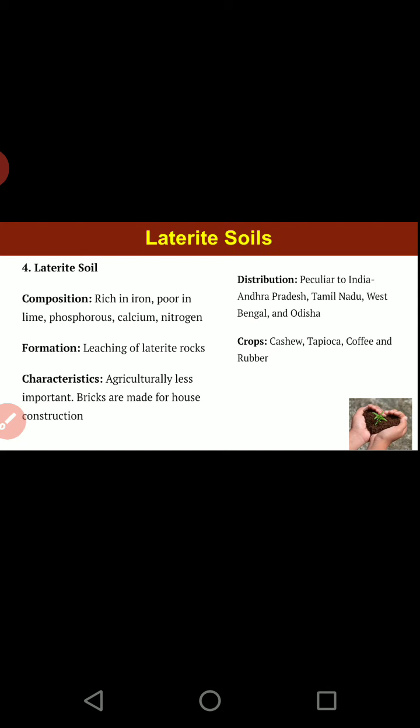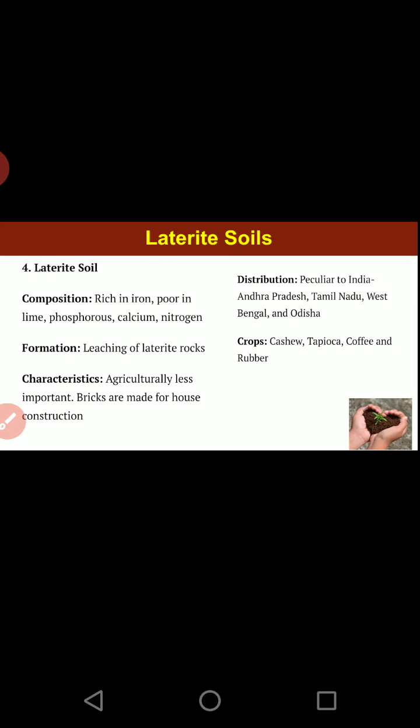Next soils, laterite soil. Now later is a word which means bricks, the bricks which we use for constructing the house. Now how are the bricks made? Bricks are made from mud. That means lots of water. They pour lots of water into the soil and that becomes mud. This mud will be molded and then it will be baked. It means excessive water and excessive heat, and then we get the bricks.